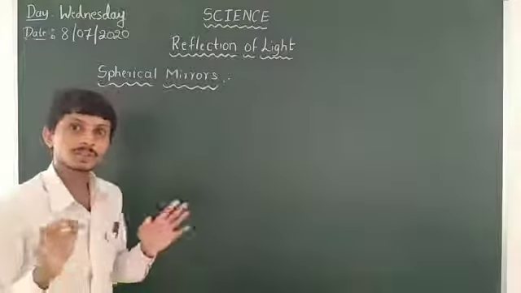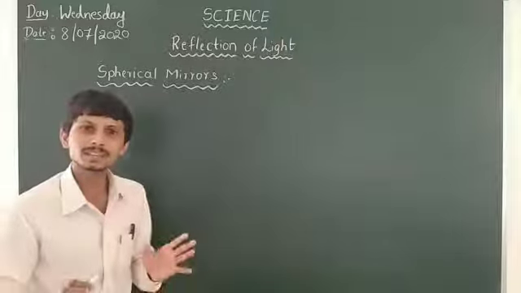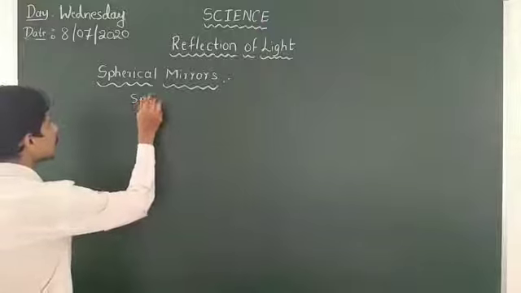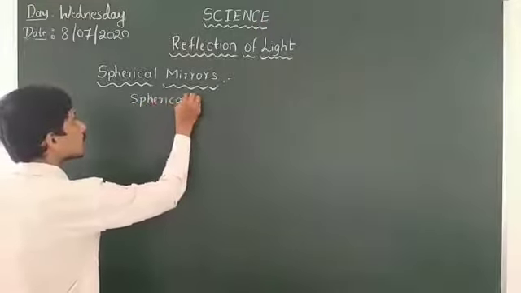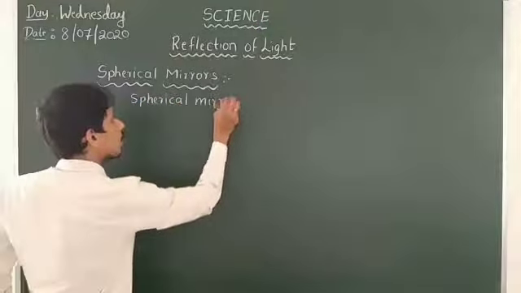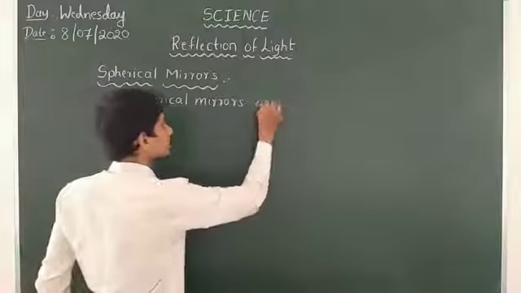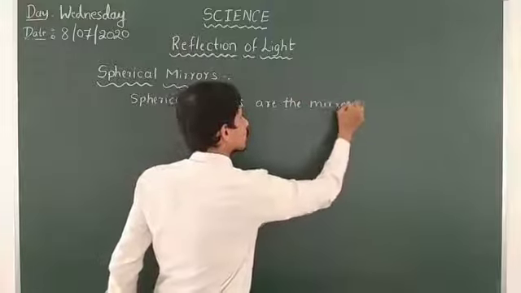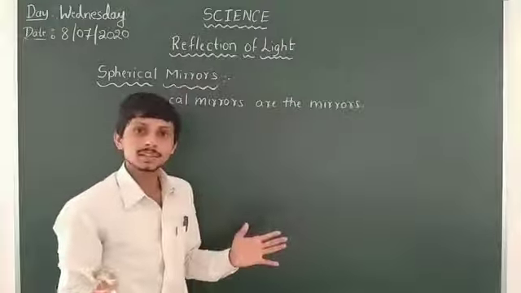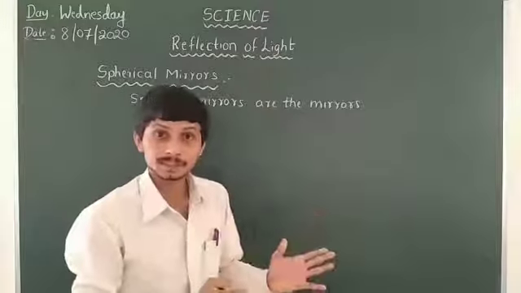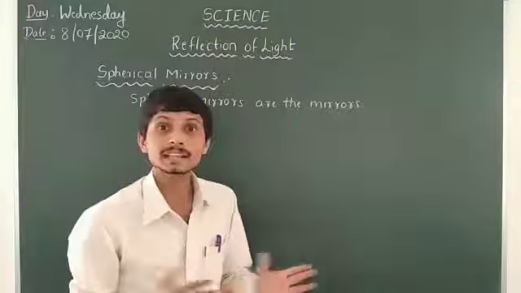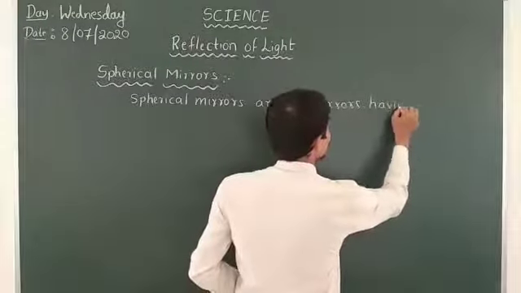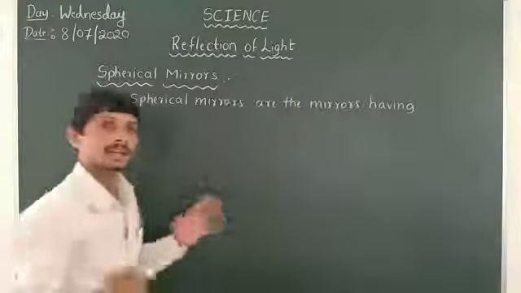Firstly, what are spherical mirrors? Spherical mirrors are the mirrors having a spherical reflecting surface.